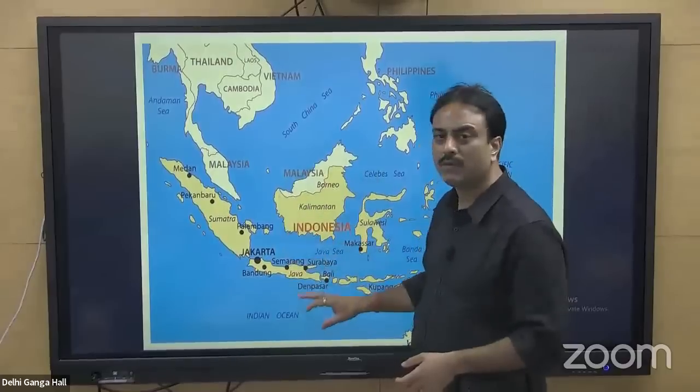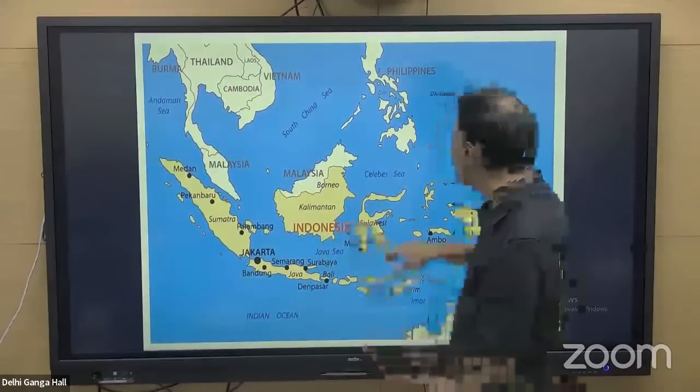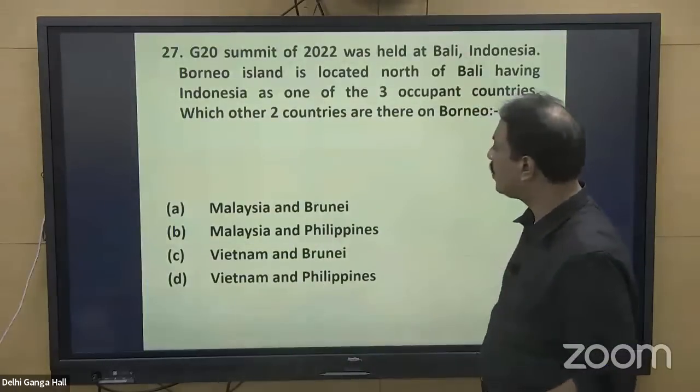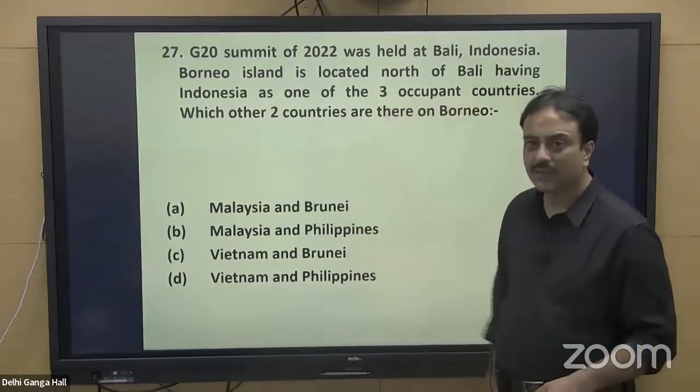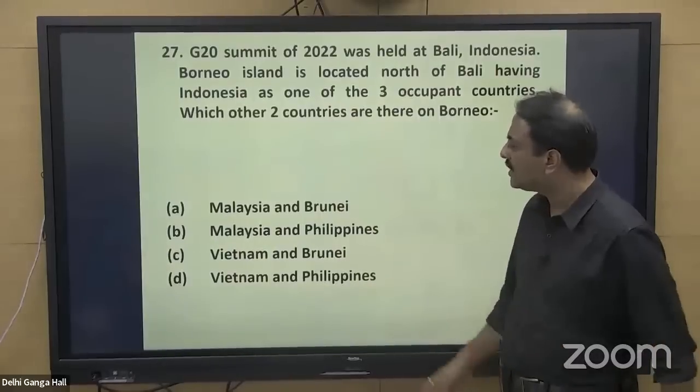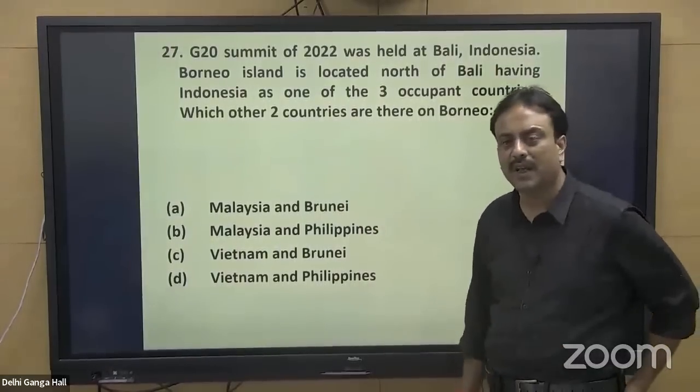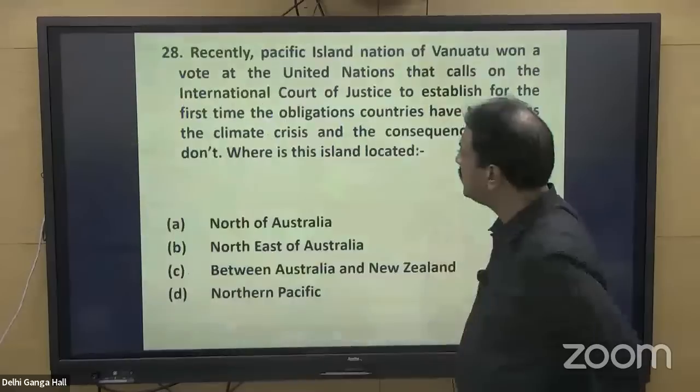Borneo Island is present over here. It is a large island. It is having three countries. So the answer to the question over here will be one. Indonesia is given in the question, and what are the other two countries? Malaysia and Brunei. That is option A, A for apple, shall be the right answer.